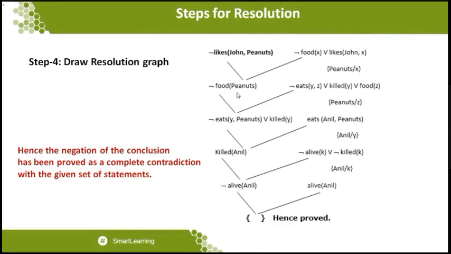At the final stage also, you can conclude that there is no further extension of facts, or there is no further extension of the conversion of the symbols available to prove that the conclusion is right. So you can conclude that the statement John likes peanuts is the right one, because I cannot prove the statement not of likes of John, comma, peanuts. So what the statement comes to say is that the statement John likes peanuts is the right one.